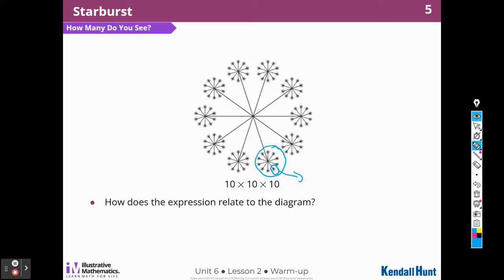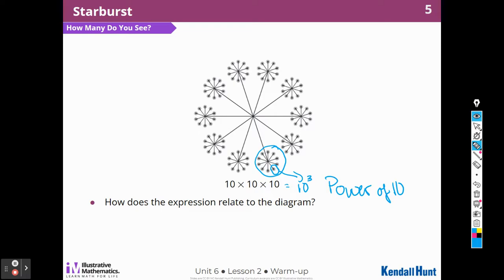So 1,000. Another way to write 10 times 10 times 10 is 10 to the third. That's another way of writing that expression. We call this a power of 10. Okay, 10 to the third is a power of 10.